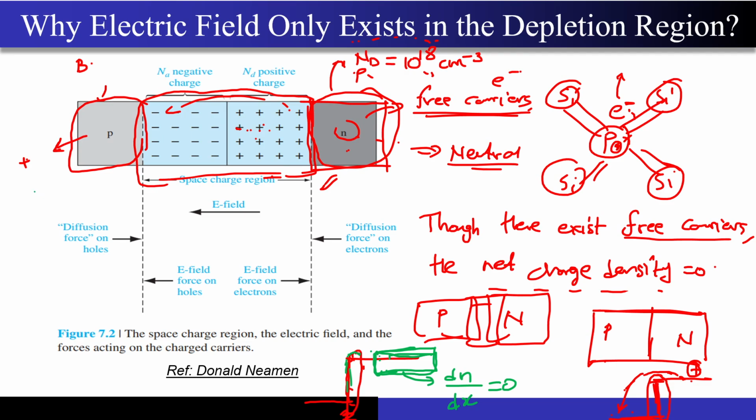Now I have a boron. So what I can draw over here, let's say this is my boron atom. These are 4 adjacent silicon atoms. You know that boron has 1 electron less compared to silicon, correct? So that means what will happen? It will try to form a covalent bond over here and over here only. That's it, correct? So now it had only 3 electrons, so it formed a covalent bond with, you can say, 1 electron from these neighboring Si atoms. Now what you can see over here is that there is a vacancy that has been left behind, correct?